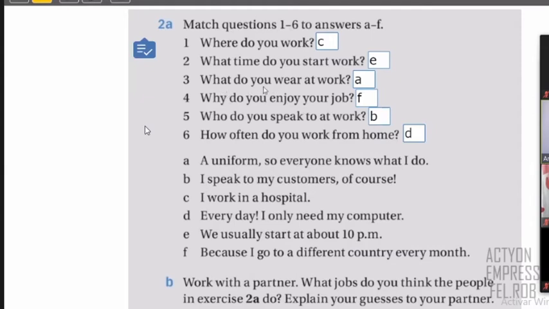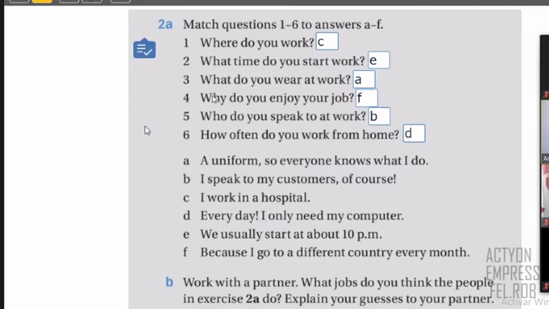And number three, what do you wear to work? So what is for many different things. Usually what is for objects or information in general. Where is specifically for clothes. So you wear clothes, right? So in this case, it says uniform, right?